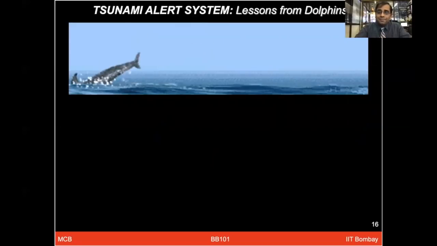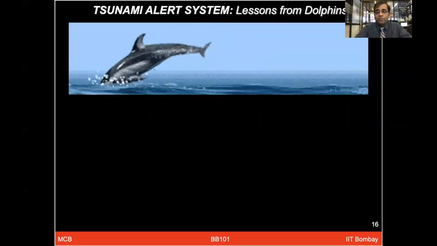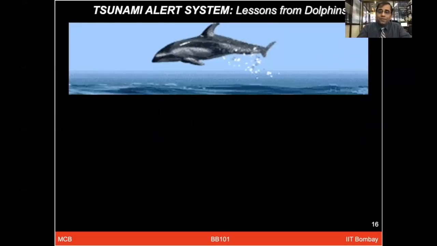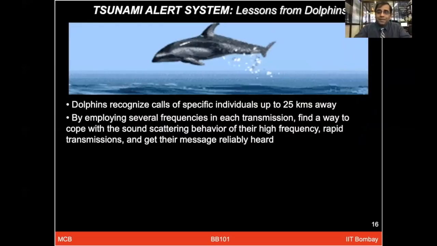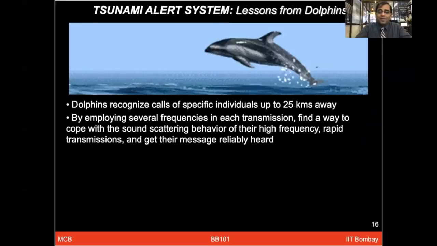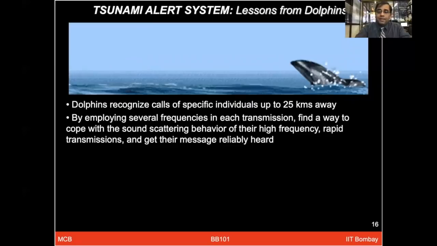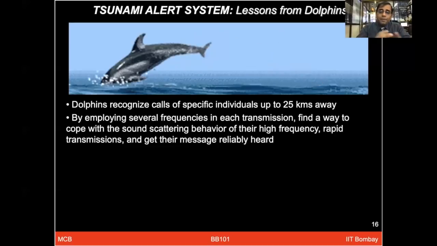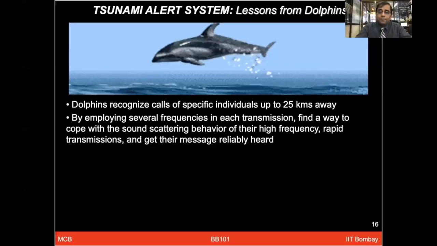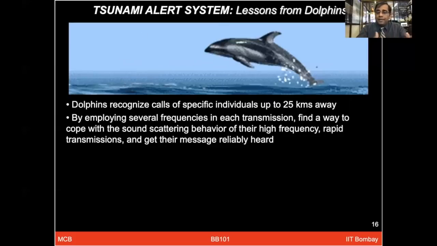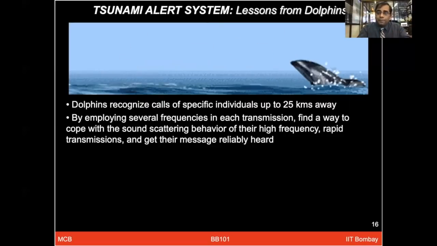Tsunami alert system. Now let us take some lessons from dolphins. These beautiful dolphins, when you see them doing shows in different places, are very beautiful and play very well. They can recognize the call of their family members even as far as 25 kilometers away. By employing certain frequencies in their transmission system, they are able to recognize each other and communicate with the different members of the family.